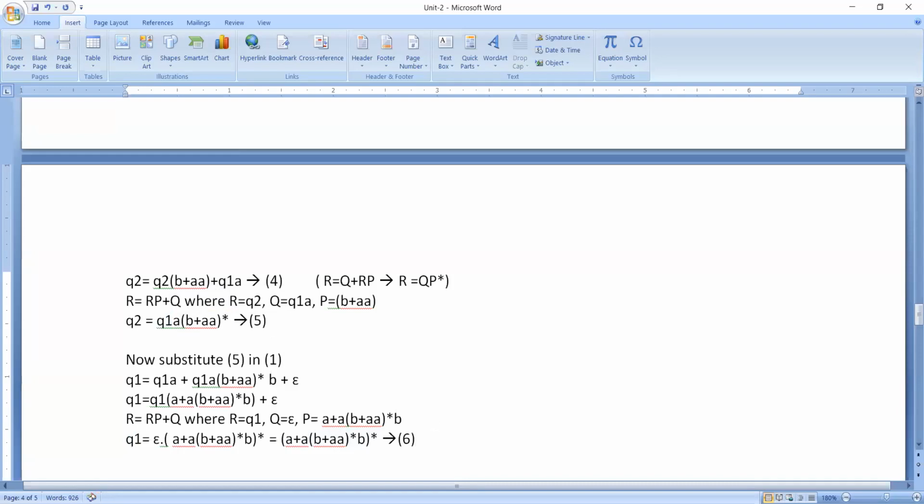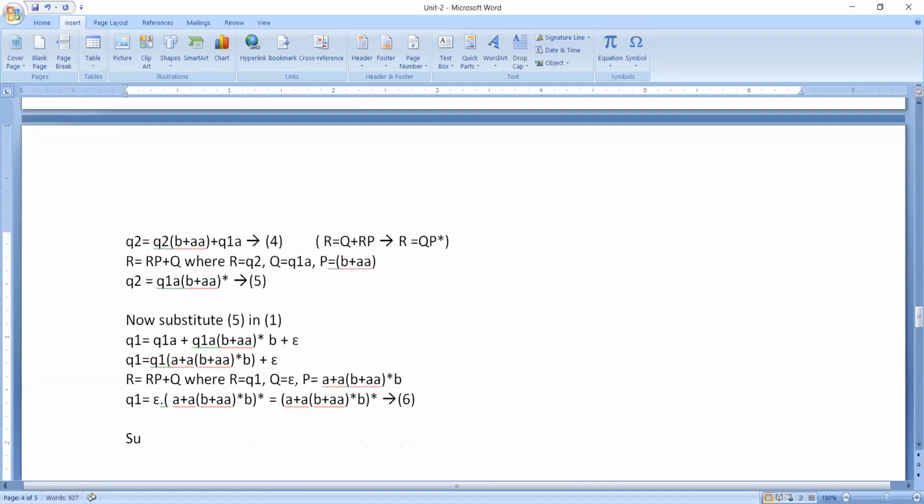That's the reason why now I substitute 6 in 5. Once you substitute 6 in 5, the answer we are going to get will be Q2 is equal to, not Q1. In the place of Q1, this entire thing needs to be placed.